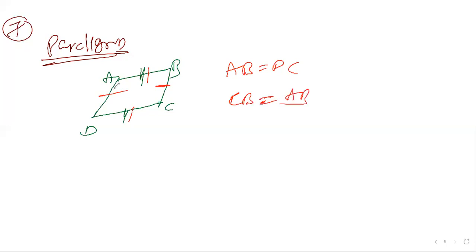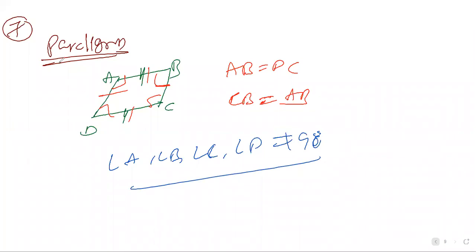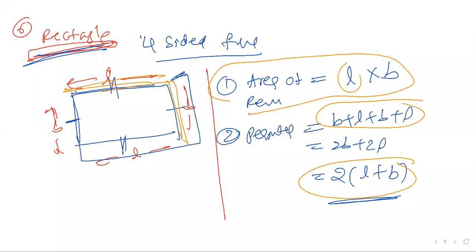But the angle should not be 90 degrees. Angle A, angle B, angle C, angle D are not equal to 90. In the case of a rectangle, all angles are 90 degrees. But in a parallelogram, we are not getting 90 degree angles. Clear? Okay.